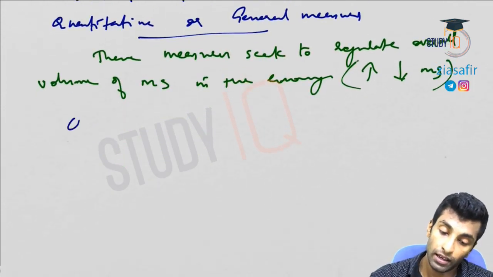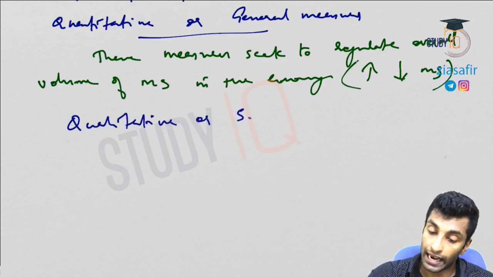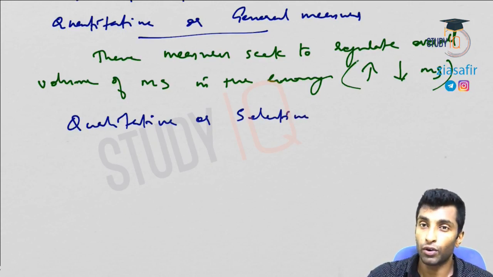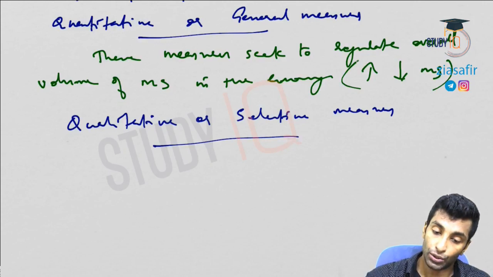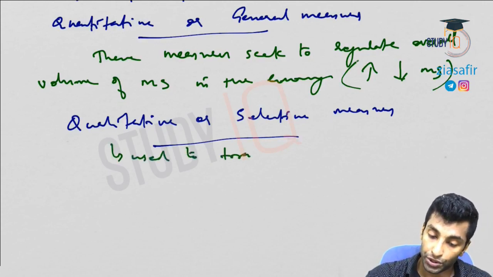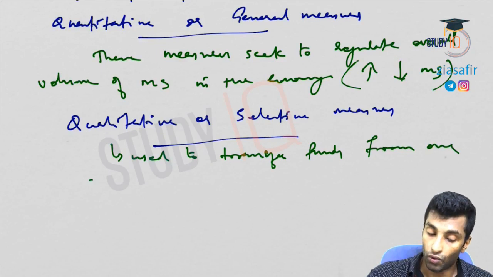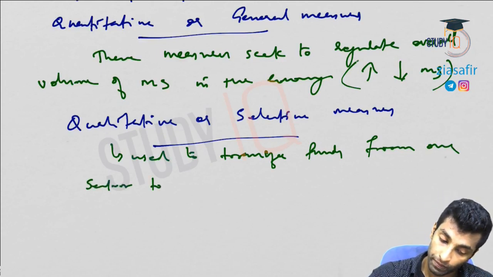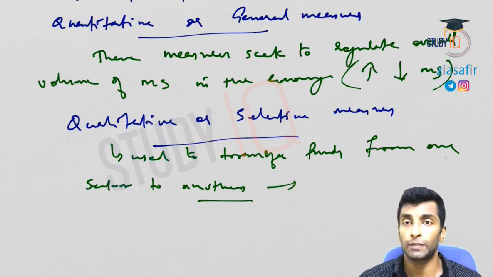What about the next one? Qualitative or selective measures. Such measures are used to transfer funds from one sector to another. They affect money supply in specific sectors.